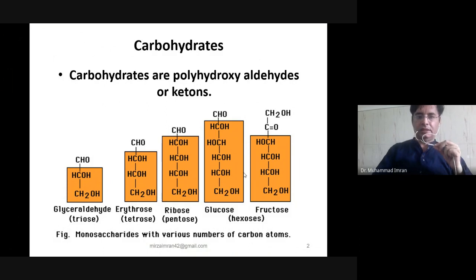So here you can see the carbohydrate contains either an aldehyde functional group or a ketonic functional group. If this ketonic group comes between two carbon atoms, this is a ketonic sugar. And if this carbonyl carbon comes with the hydrogen, this is an aldose or aldehyde group. Here you can see glycerol, a 3 carbon sugar, erythrose, a 4 carbon sugar, ribose, a 5 carbon sugar, glucose, a 6 carbon sugar, and fructose, also a 6 carbon sugar.